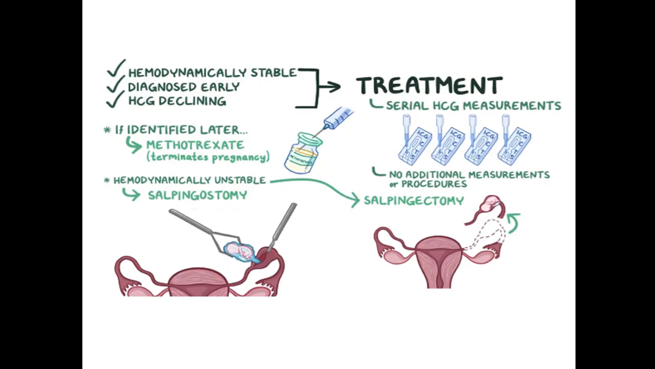left intact, so that in next pregnancies a normal fallopian tube will be there in the female genital tract. And in some cases, when it is not possible to remove the ectopic pregnancy, and if the patency of the fallopian tube cannot be assured, we will remove part of the fallopian tube along with the ectopic pregnancy, and this procedure is known as salpingectomy.